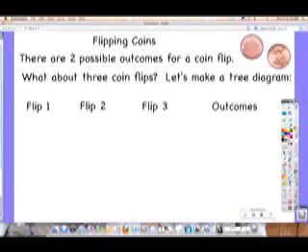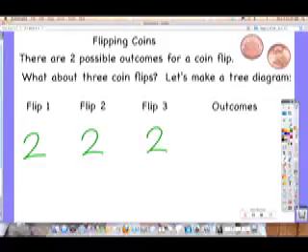How many outcomes should we get? We already listed them. How many did we get? Okay, we should get 8. There's a way to use that 2 and 8. Don't shout out, let people think for a second. So if you just have to say how many outcomes there are going to be, you just got to think of the options every single time, and then you do something with the options.